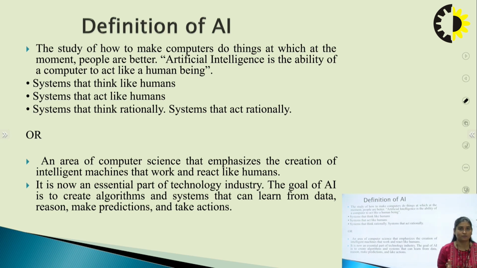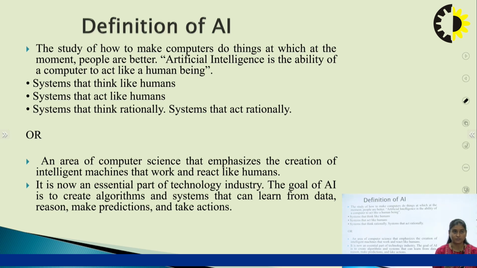There are several definitions of artificial intelligence. One more definition is that it is an area of computer science that emphasizes the creation of intelligent machines that work and react like humans.